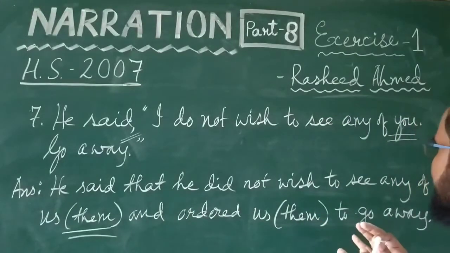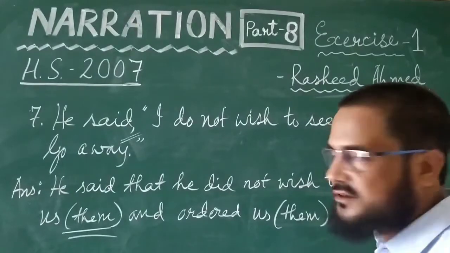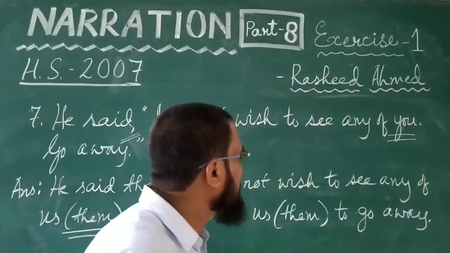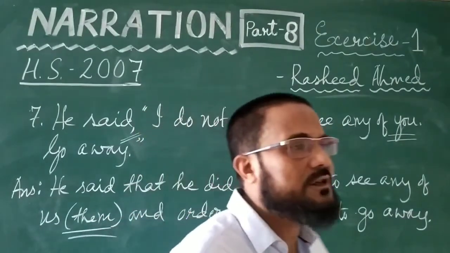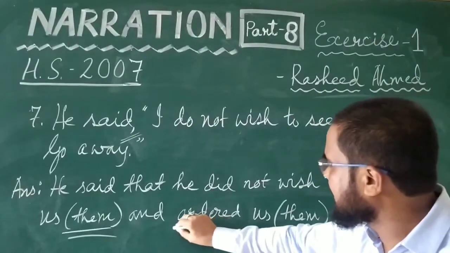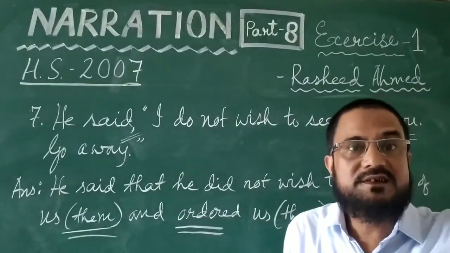And he said that he did not wish to see any of us or any of them, and ordered us or ordered them to go away. This ordered you could also use and asked us or told us. But I have used the word ordered depending on the tone of the man. He is in a very angry mood. He is saying go away. This is a kind of order.